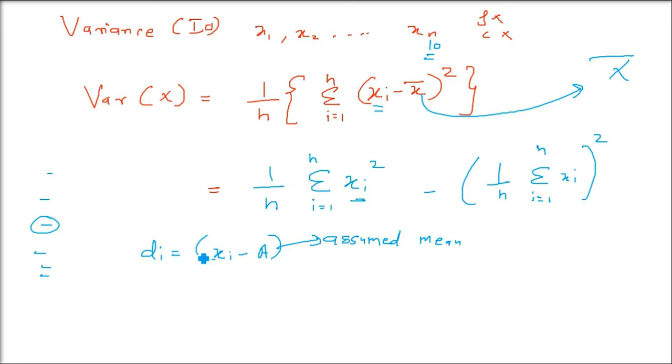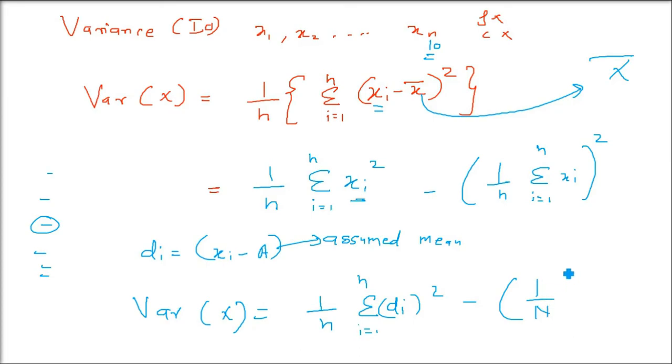So di will be xi minus A. The final formula of variance using this is 1 by n, sigma, in place of xi please put di, and this is whole square, from i equals 1 till n.